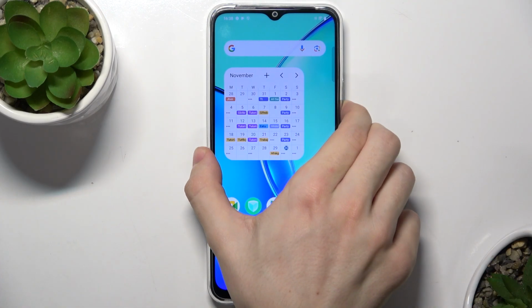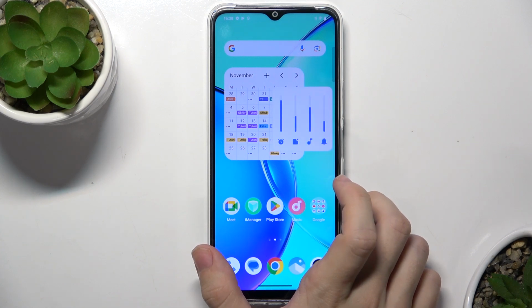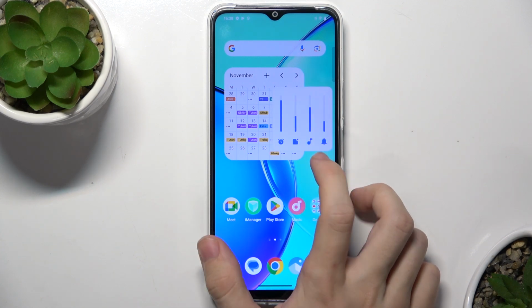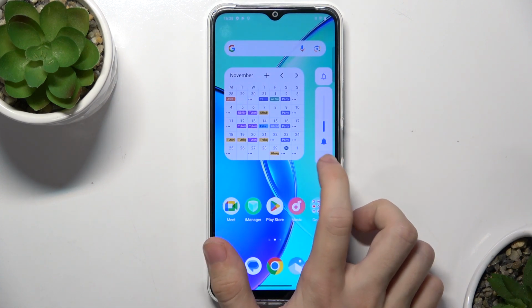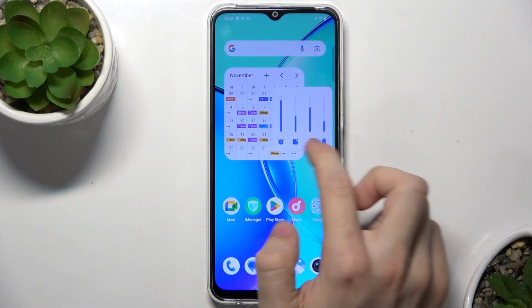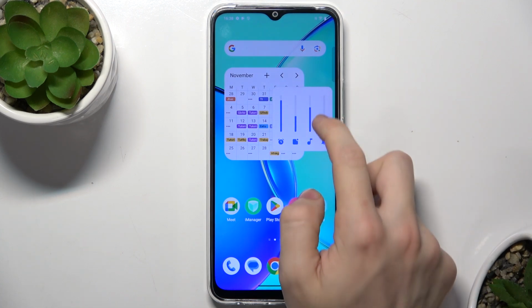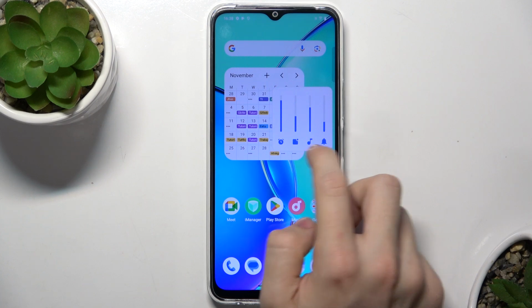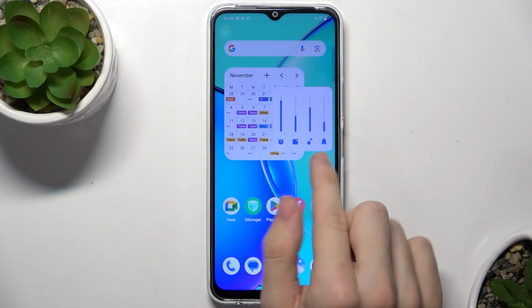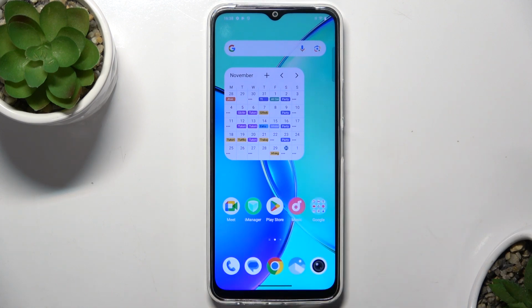To adjust the ringtone volume, click on one of the volume buttons, then click on More by clicking on that button that you just saw. Let me show you that again, this one, and find the volume bar for the bell, which is the ringtone. And you can adjust it like that. It can be either here or here, so it depends on your phone configuration. So you need to just see the bell icon.